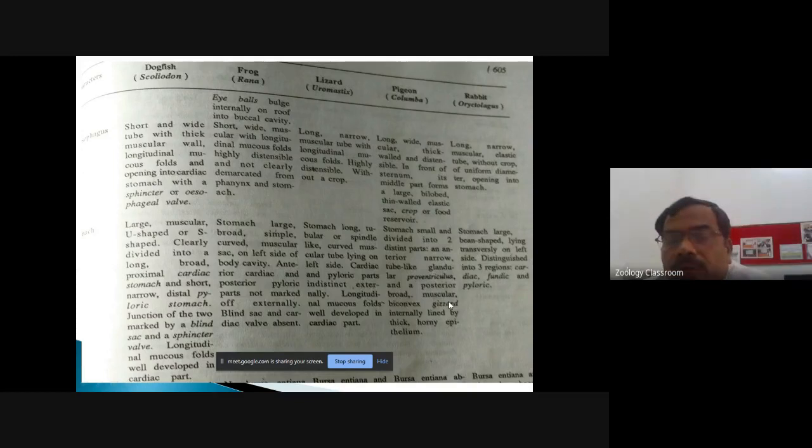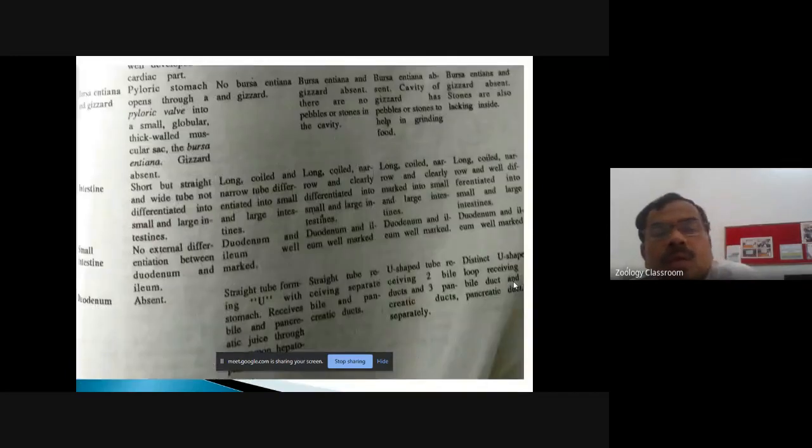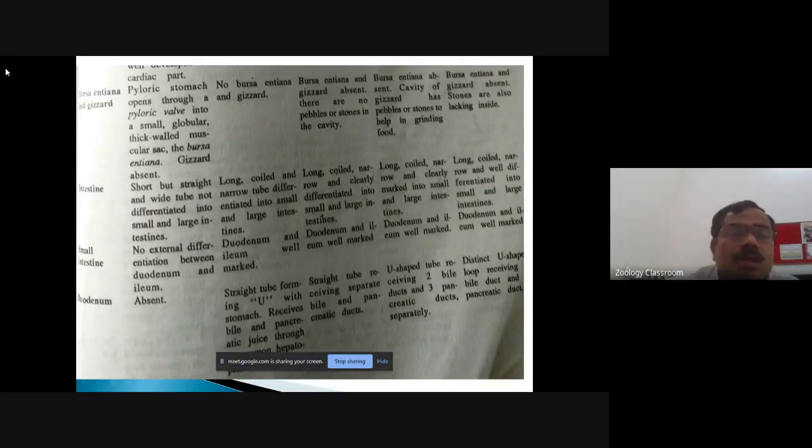Okay. Now in rabbit, in mammal, the stomach is large. It is bean-shaped or kidney-shaped, lying transversely on the left side. It is distinguished into 3 regions, that is the cardiac region, fundic region, and the pyloric region. Okay. Now, come to the other 4 characters, that is the information of the bursa intima and gizzard, information of the intestine, the small intestine, and the duodenum.